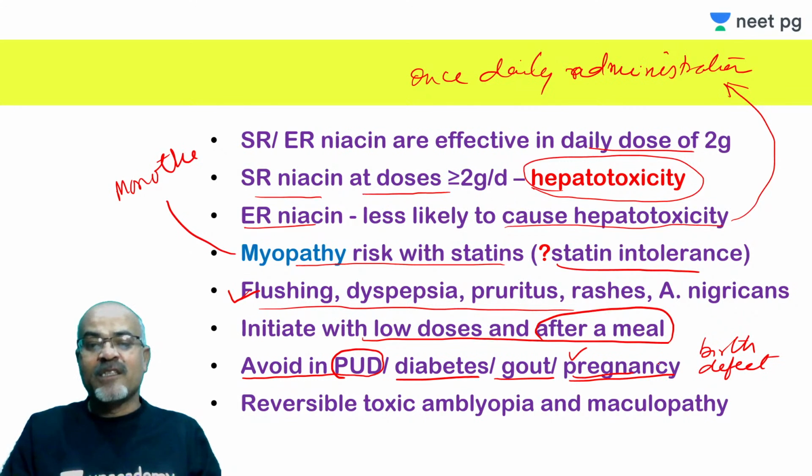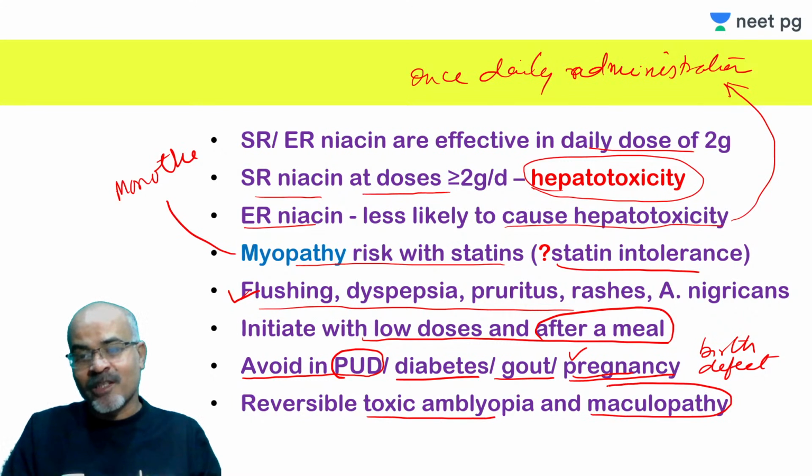So it should be avoided in these conditions. And some rare side effects like reversible toxic amblyopia and maculopathy can also occur with this high dose of nicotinic acid. So one should remember this; these kinds of things can be asked as questions.